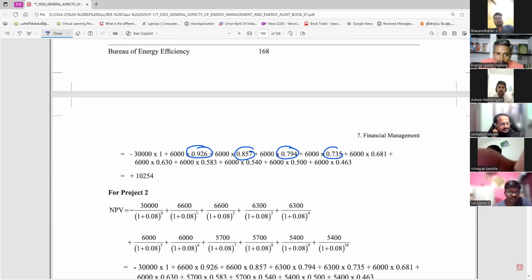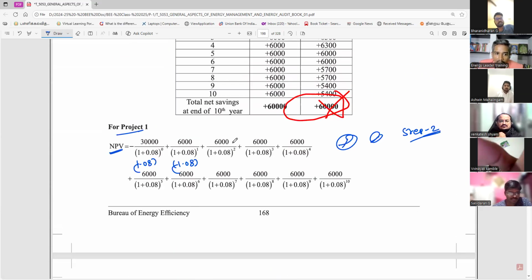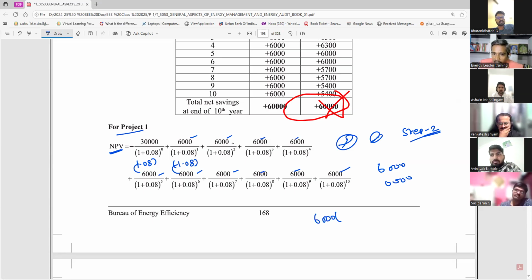Suppose 6,000 is common. You can take it as a common value. What is the common value? This is the common value. But you have to practice carefully. Otherwise, you can use all the values. You are writing in the notebook, and every time writing takes time. But if you take it common, you have to take it carefully. Take everything common.